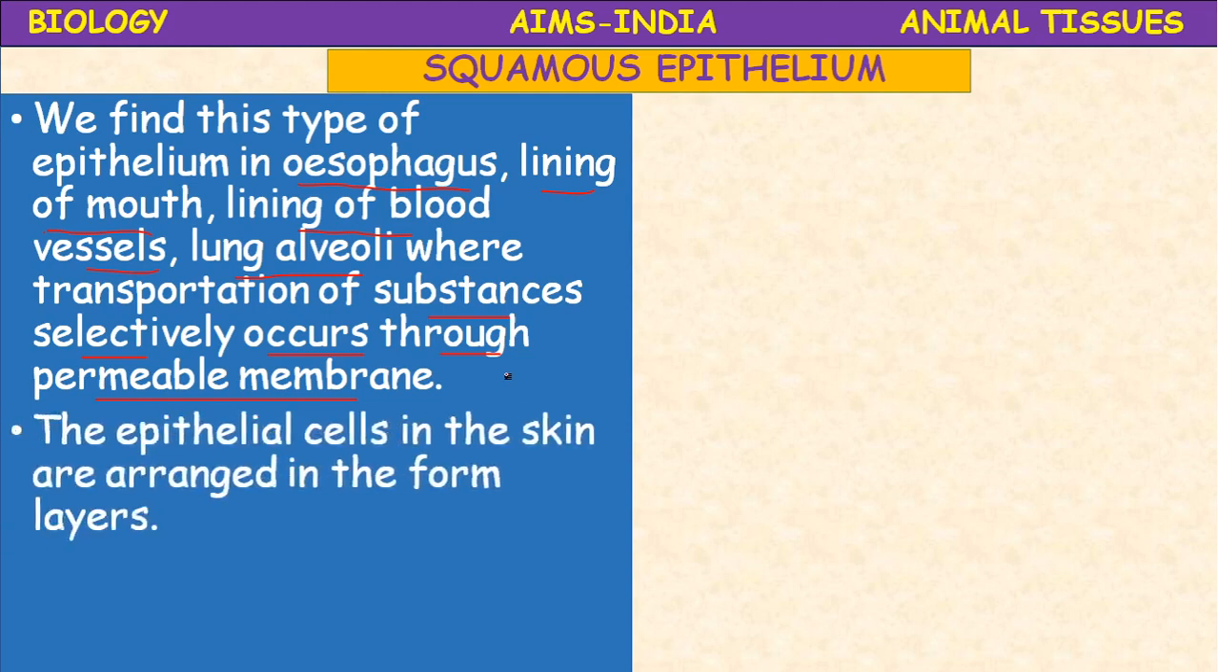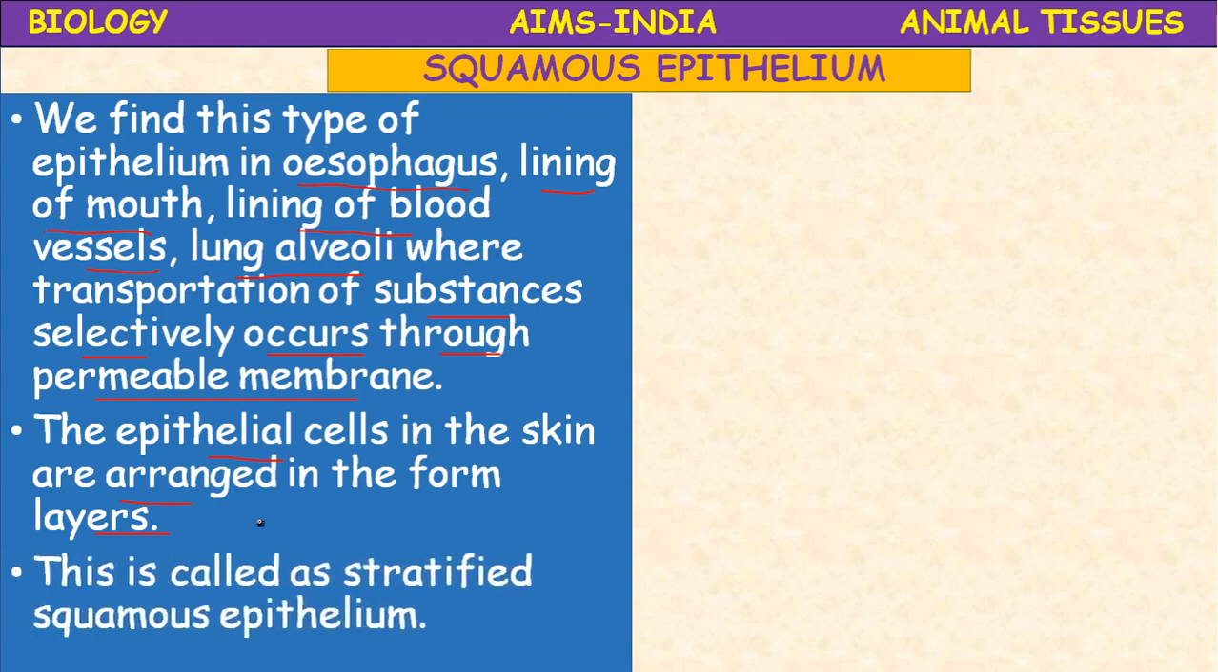The epithelial cells in the skin are arranged in the form of layers. It is also an epithelium. If the cells are arranged in a single layer, it is called simple epithelium, whereas here in the skin the cells are arranged in the form of layers. This is called stratified squamous epithelium. Squamous epithelium in many layers is called stratified squamous epithelium.